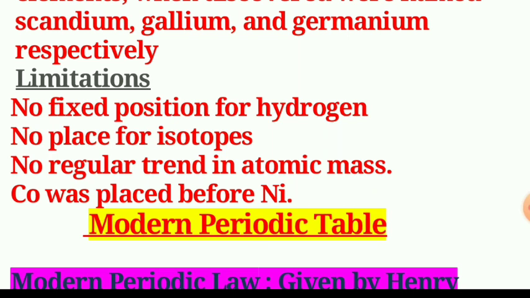The Mendeleev periodic table was published in a German journal in 1872.